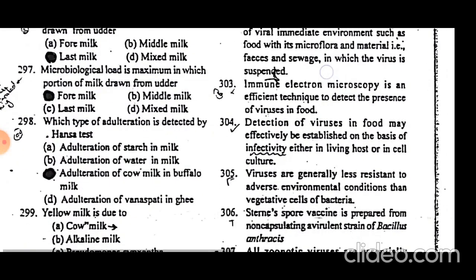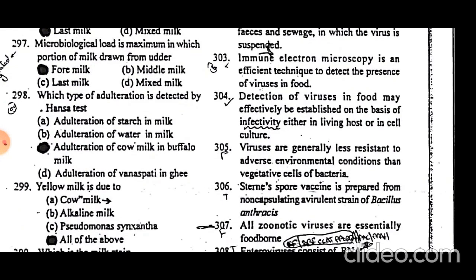Detection of virus in food may effectively be established on the basis of infectivity either in a living host or in cell culture. Simply, virus can be detected either from the host or from cell culture. Many cell lines are HeLa cell line, Vero cell line, and BHK, baby hamster kidney cell lines. There are many cell lines on which we can detect the virus, or we can detect the virus by directly injecting it into the host.